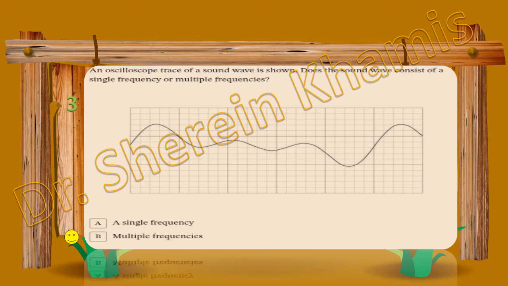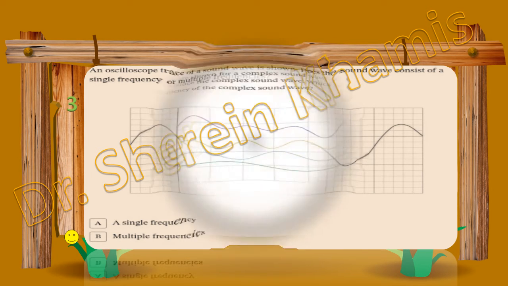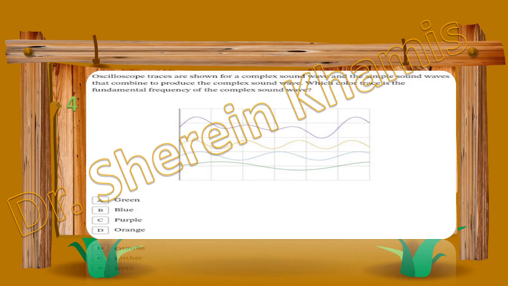Okay, let's go to question 4. Question 4 says that we have an oscilloscope. An oscilloscope is like a graph paper that illustrates the frequencies of different sounds.